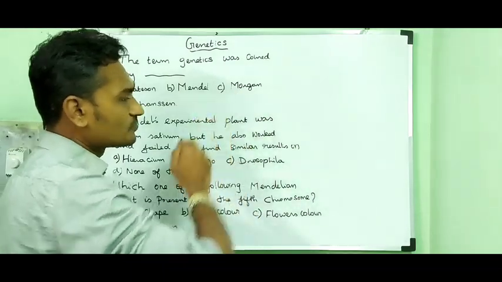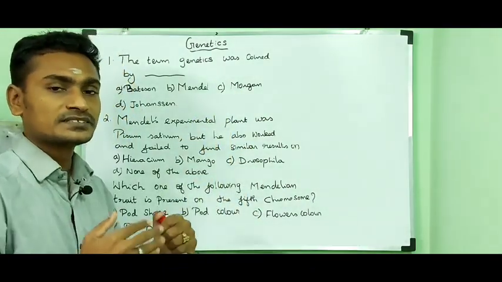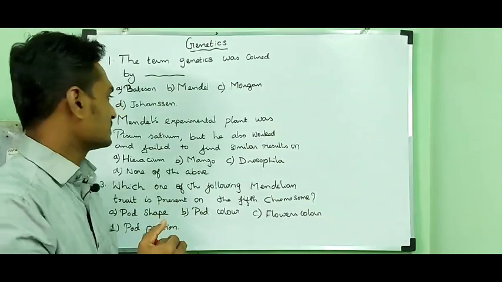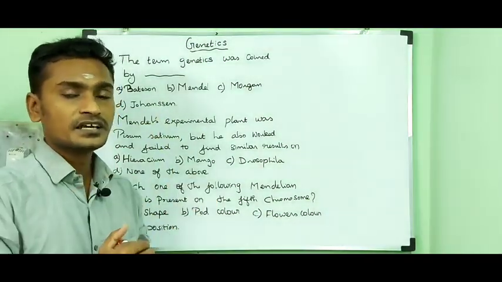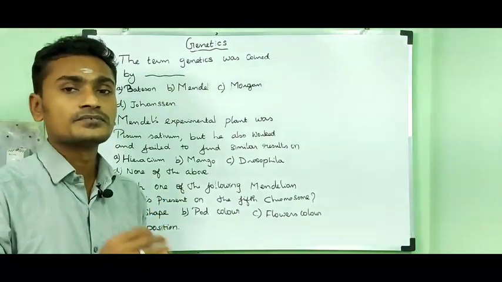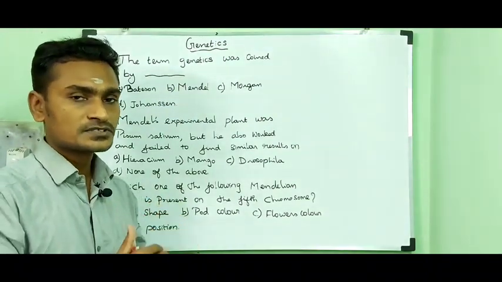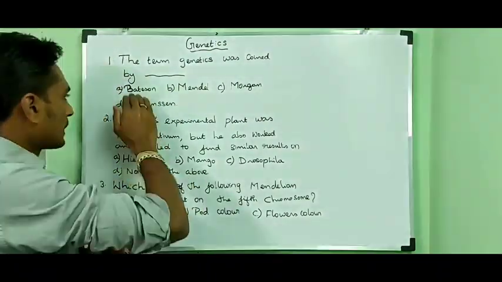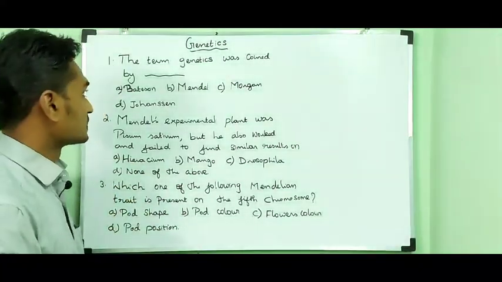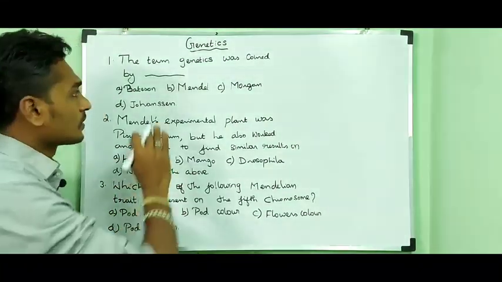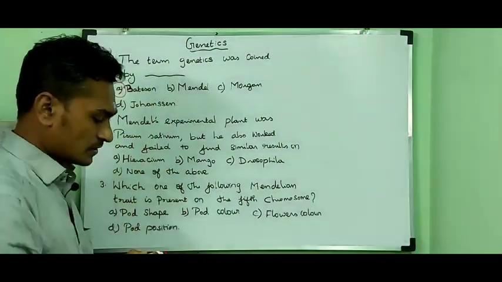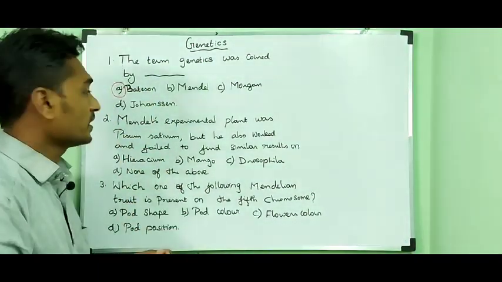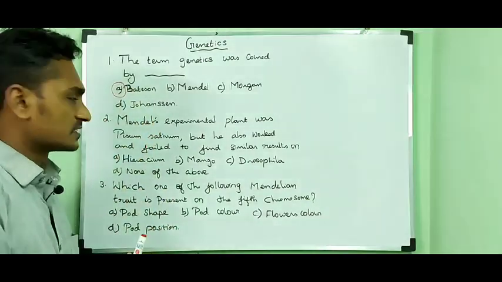Morgan proposed the theory of linkage, while Johansen coined the term gene and distinguished between phenotype and genotype. So the answer is William Bateson. William Bateson coined the term genetics.